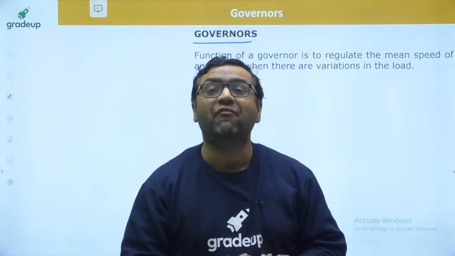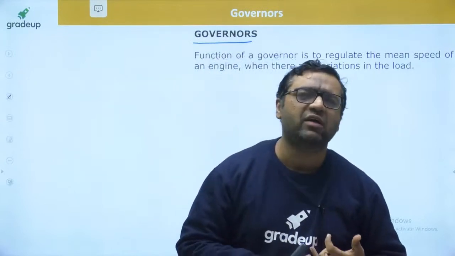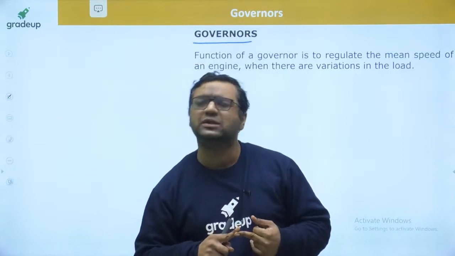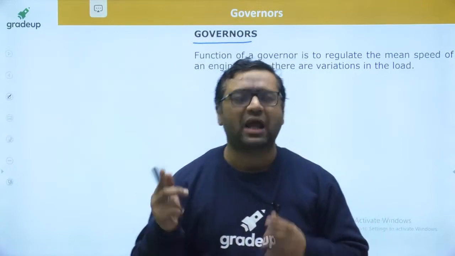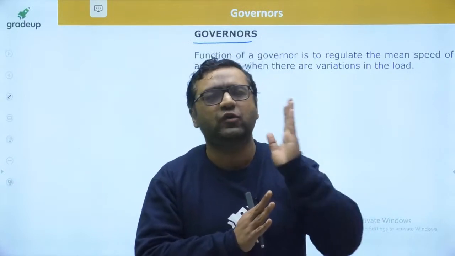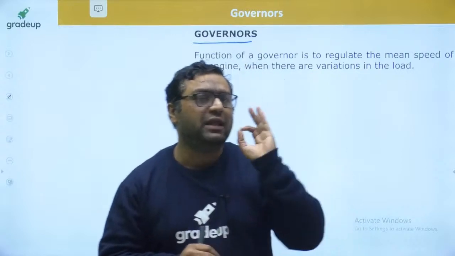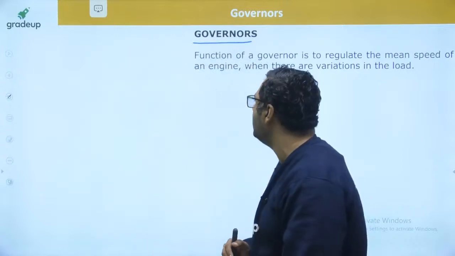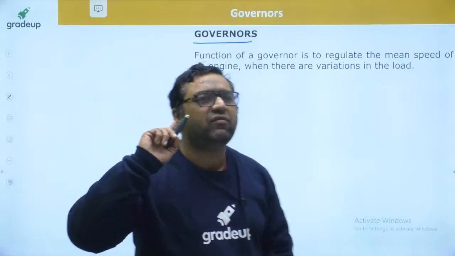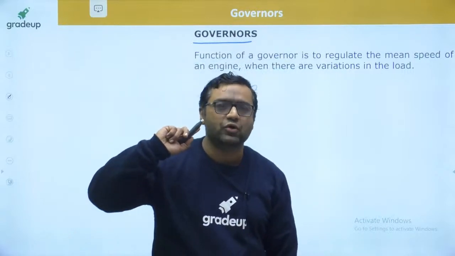Yes dear, everywhere we are using a governor wherever drivers are not there. In a power plant shaft, a governor is there. So wherever a driver is not there to control the speed, we are using the governor. In an automobile, the driver is there, so the governor is partially used. It is a partially governed system, not a fully governed system. So I have given you some wonderful application, dear, and you will never get the kind of application which I have given you. So guys, the governor's function is to maintain a constant speed. The flywheel had a function to maintain a constant torque, and the governor has a function to maintain a constant speed.